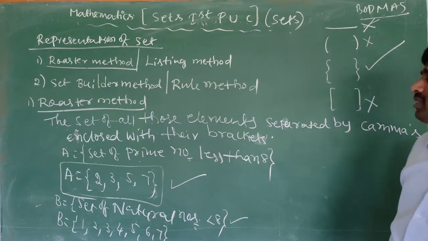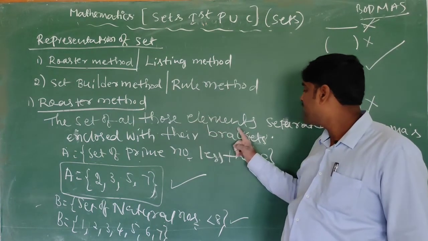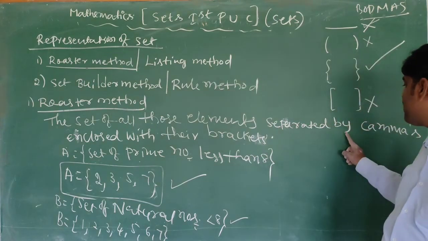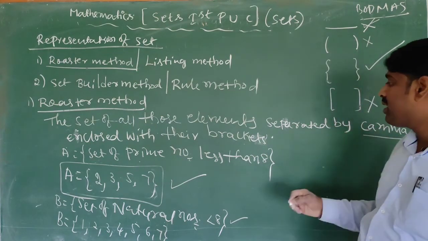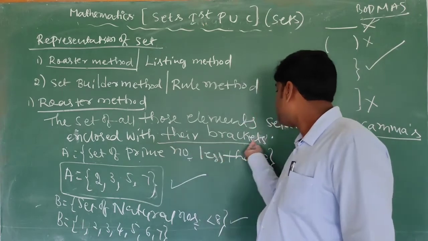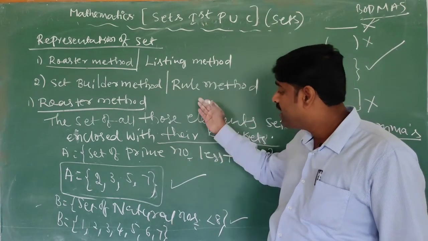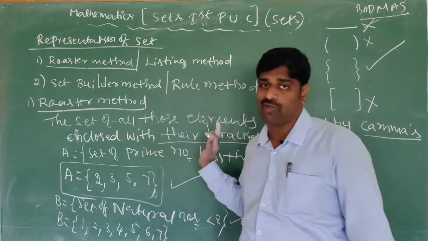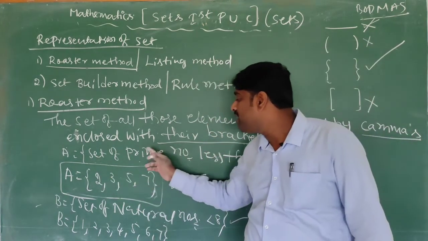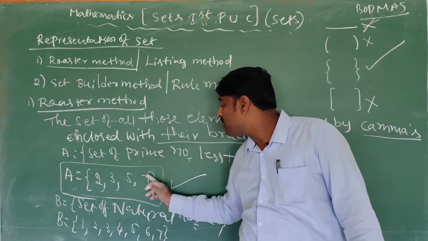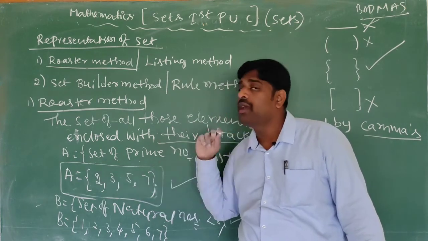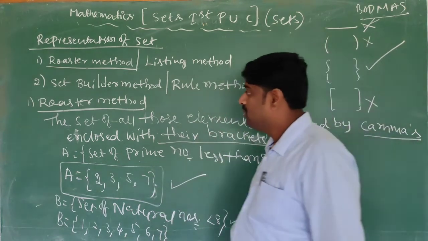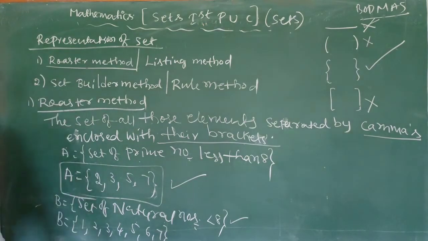What is the roster method, children? The set of elements separated by commas, enclosed within brackets. So we should write the elements separated by commas, enclosed within braces. Now another representation is